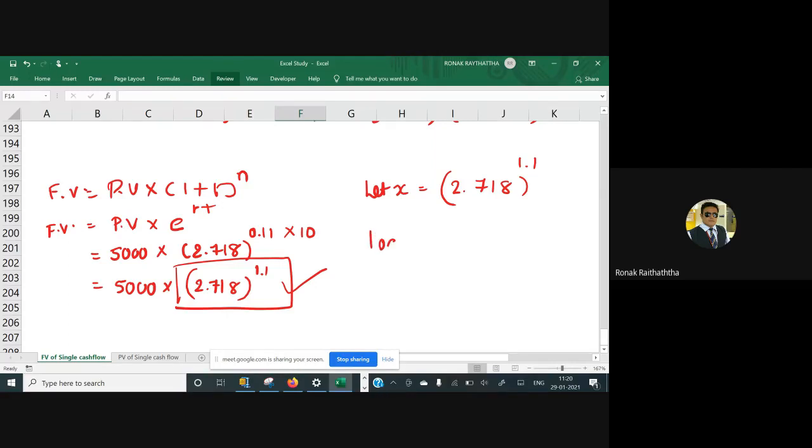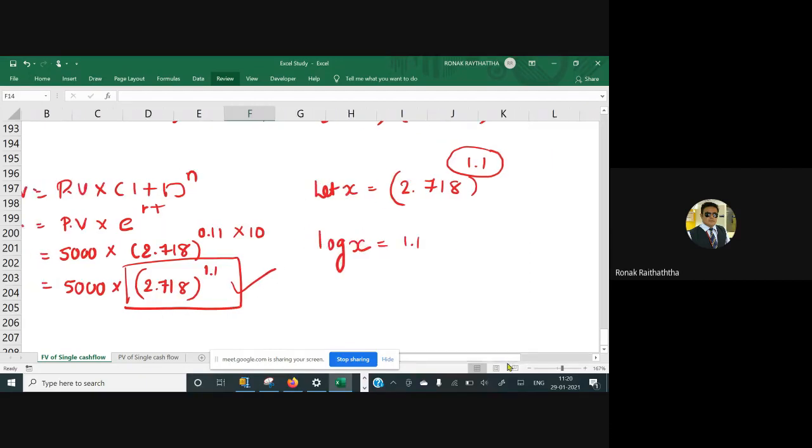So log x will be equal to, now whenever you take the log, please put it at the back of your mind, all of my students, that if anything is in a power, it comes in a multiplication. That's the basic rule of logarithm. So if something is in a power, it comes in a multiplication, multiplied by log of 2.718.